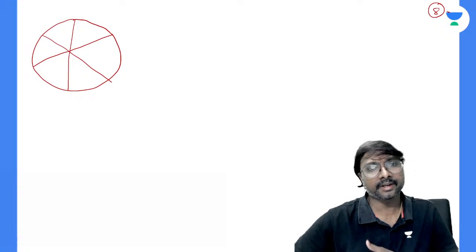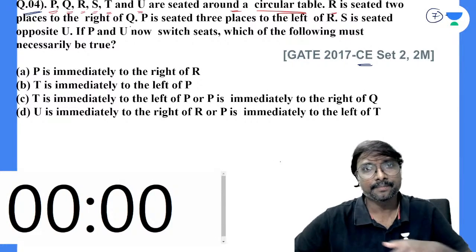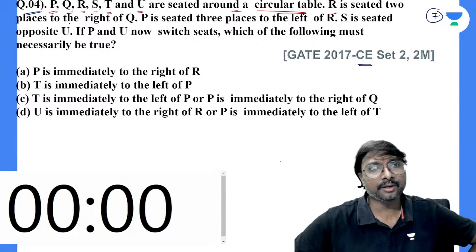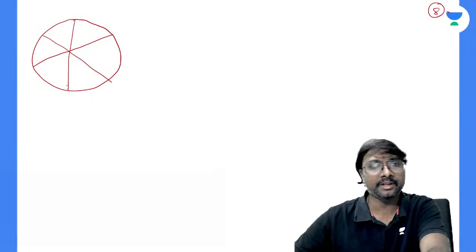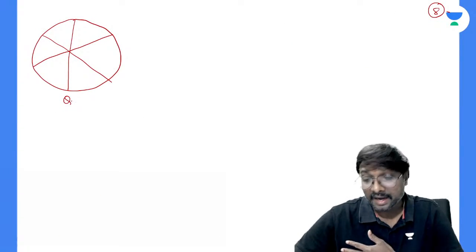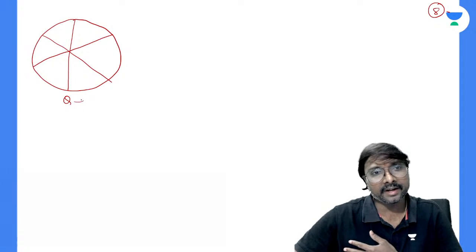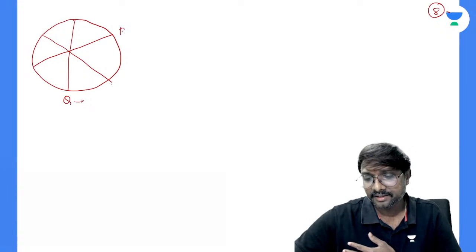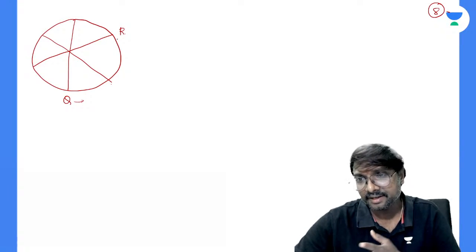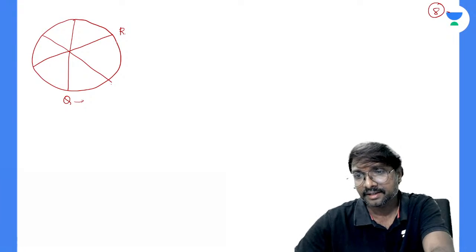6 people are there here, right? What is given if you just observe? R is seated 2 places to the right of Q. So let us say this is your Q. R is sitting 2 places to the right of this Q. So to the right of this means this is the first place and this is the second place. So R is sitting here.